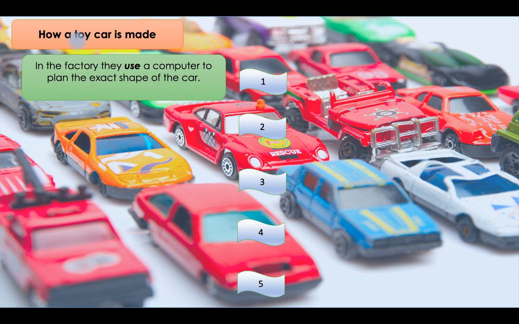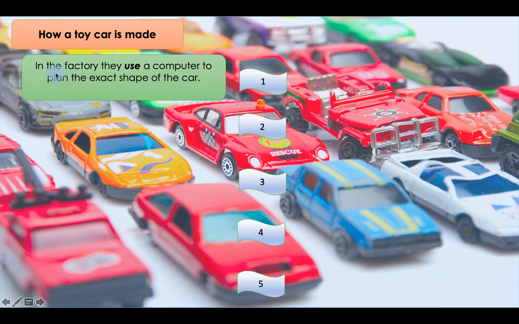So on the left side, the sentences will be in the active form, and on the right side we will try to change those active sentences into passive, and we will try to describe the process using the passive voice. So let me show you the active sentences first.